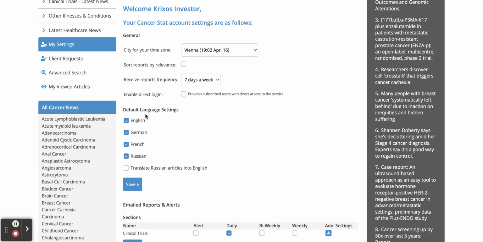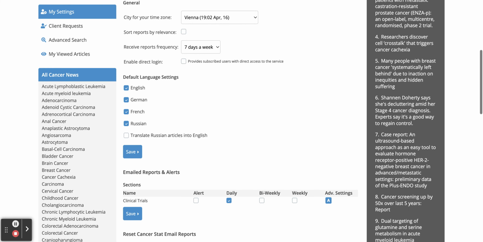Now, for the rest of the video demos, we had the default language settings just as English, but what I have done is I've switched on the other three languages just for the sake of this video demo, so you can see some of the other languages in action.